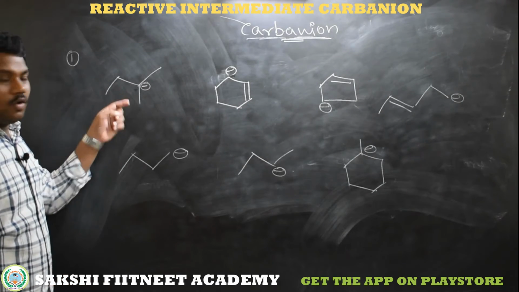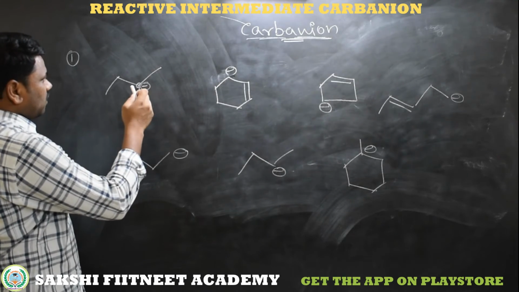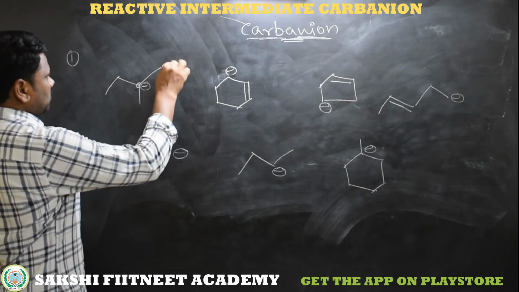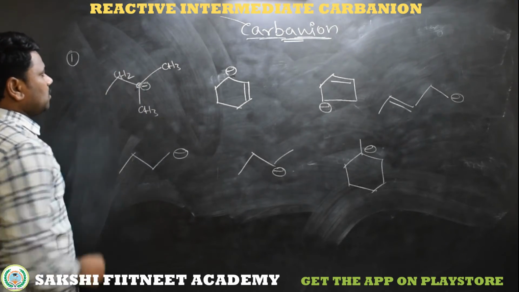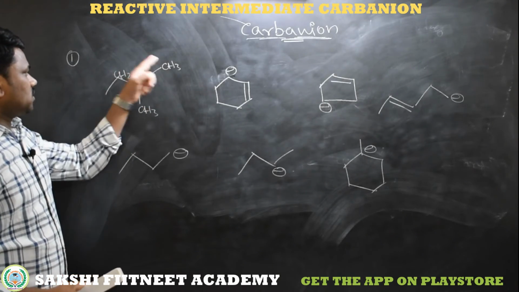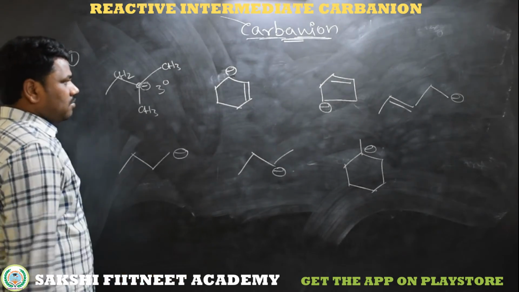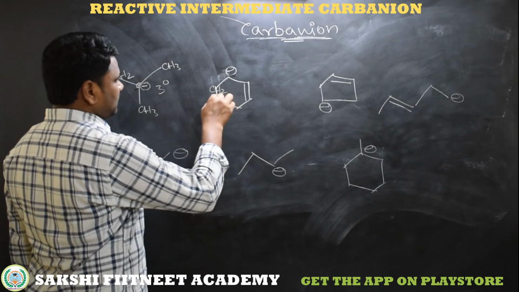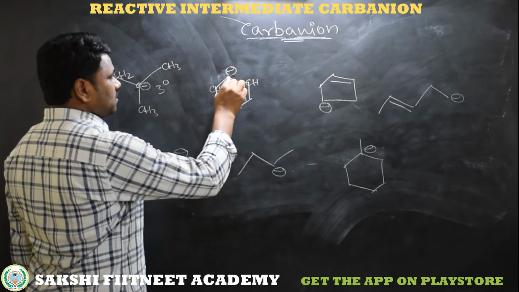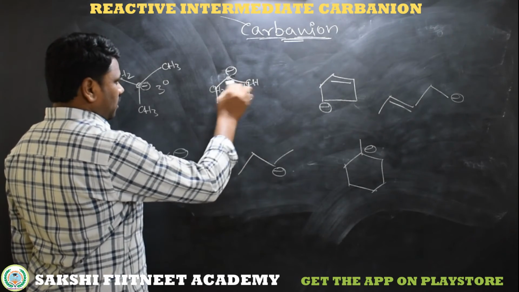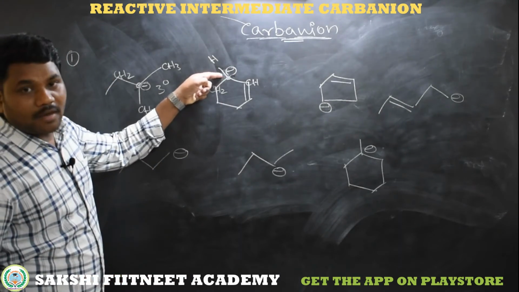See here, this is a molecule. Here we have a carbanion which is negatively charged. What type of carbon is this? This carbon is bonded to CH3, and here we have another CH3, and here we have a CH2. This carbon is bonded to 3 carbons, meaning 3 carbon groups, so obviously it becomes a tertiary carbanion. Now here this carbon is bonded to 2 carbons, CH2 and CH. Itself this carbon is a secondary carbon, because it is bonded to 2 carbons and one more is hydrogen. Itself it is a secondary carbanion.